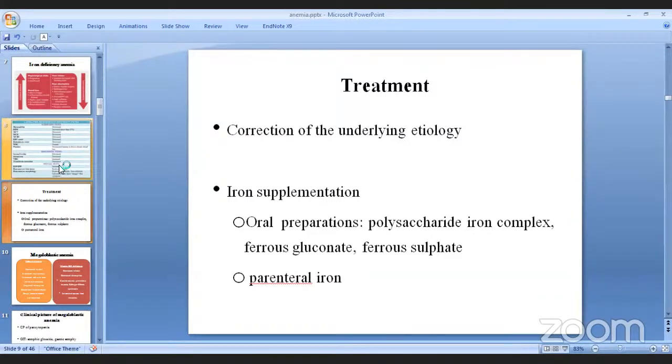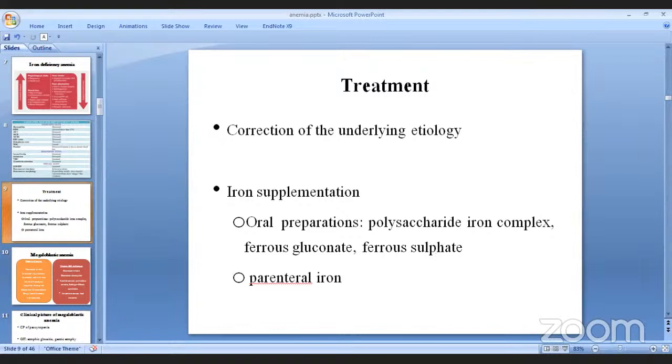अब bleeding, active form of bleeding कतै छ भने पहिला त्यसलाई stop गर्नु पर्यो instead of just giving iron to that person, right? So correct the underlying etiology. त्यसपछि के गर्ने? Iron supplementations दिन सकिन्छ either in oral form or in parenteral form. Oral form मा चाहिँ there is polysaccharide iron complex, ferrous gluconate पनि हुन्छ अनि ferrous sulfate पनि हुन्छ है त. So your oral preparations को चाहिँ there is one side effect, यसले चाहिँ GI irritation अलिकति गराउन सक्छ अनि compliance could be a little low है, especially in children, है.